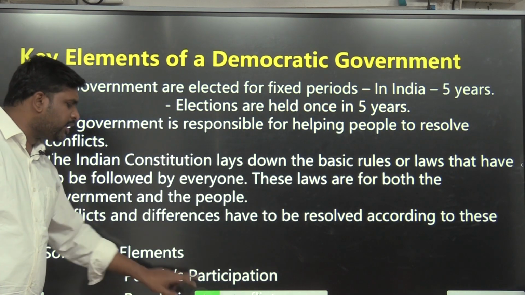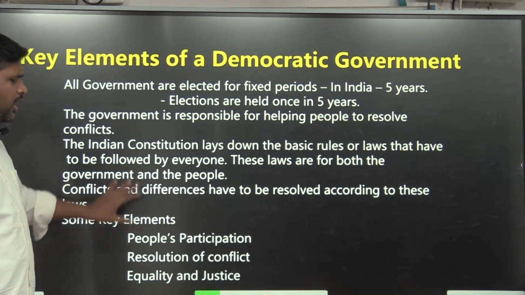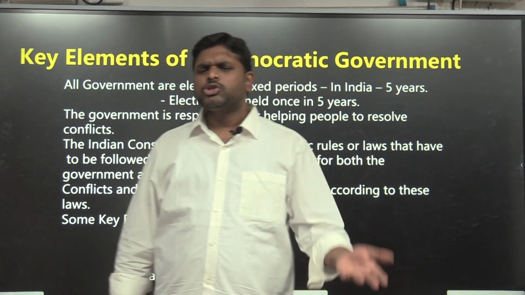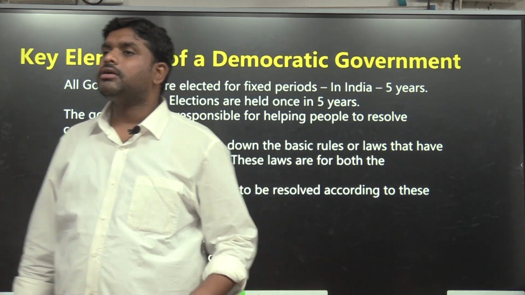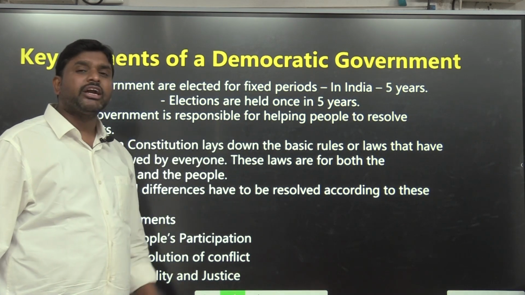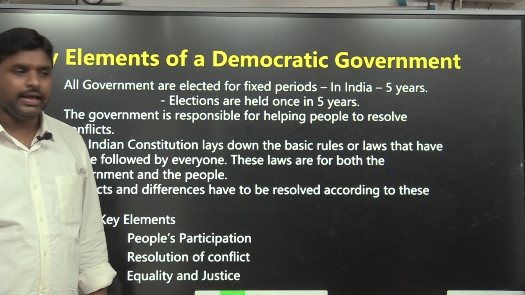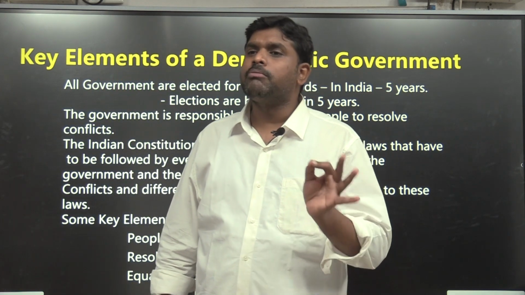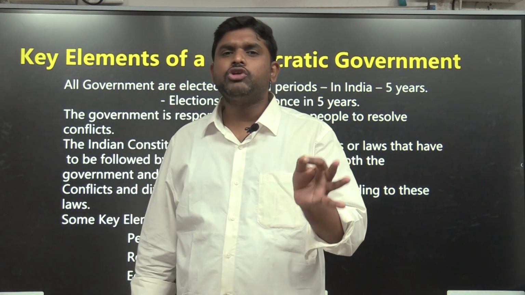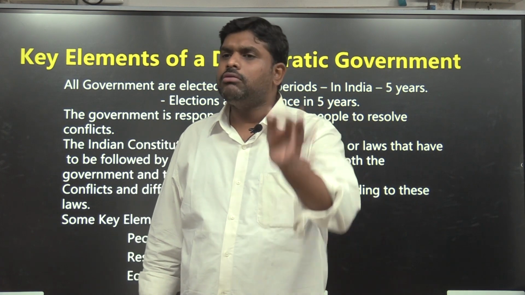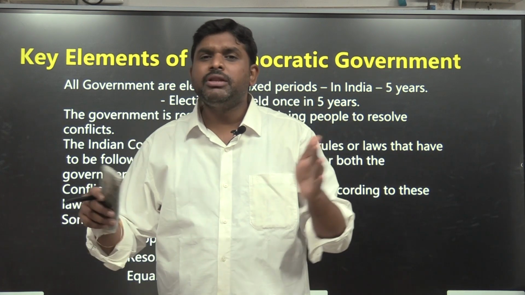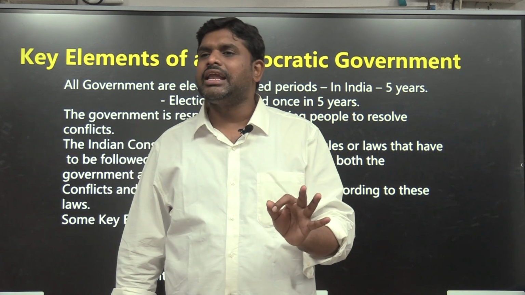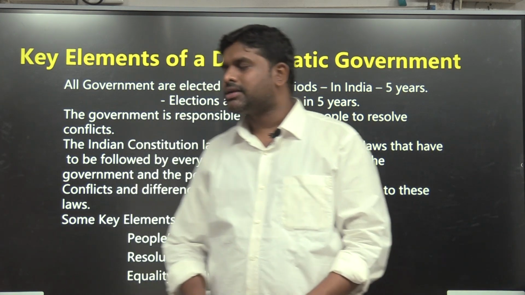Key elements of democratic government. Okay, sir, next. These are the things that will happen when voting takes place. So what are the things that will be present in a democratic government? Mainly, people's participation. People should come to the polling booth and participate in the polling. People's participation is an element present in a democratically elected government.